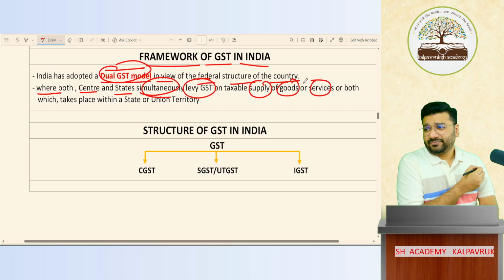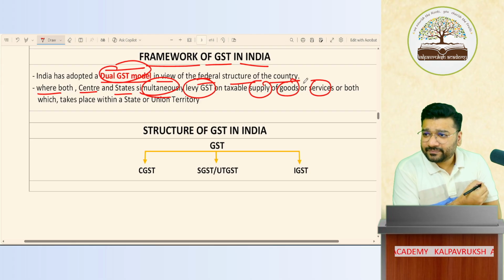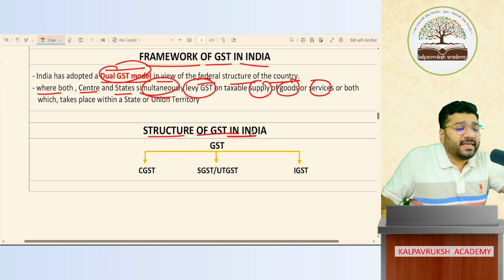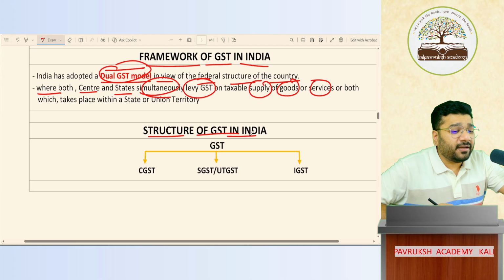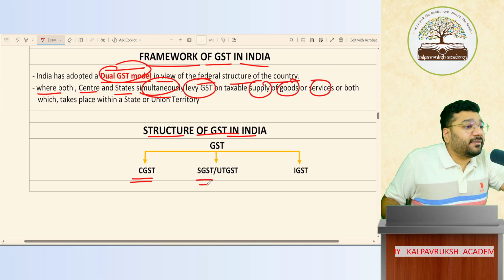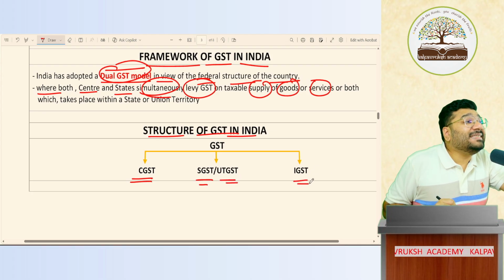Tell me. Is it okay? Can I go forward? Now, what is the structure of GST in India? There are 4 types of GST. How many types of GST? 4 types of GST. One is called CGST. Second is called SGST. Third is called UTGST. Fourth is called IGST.